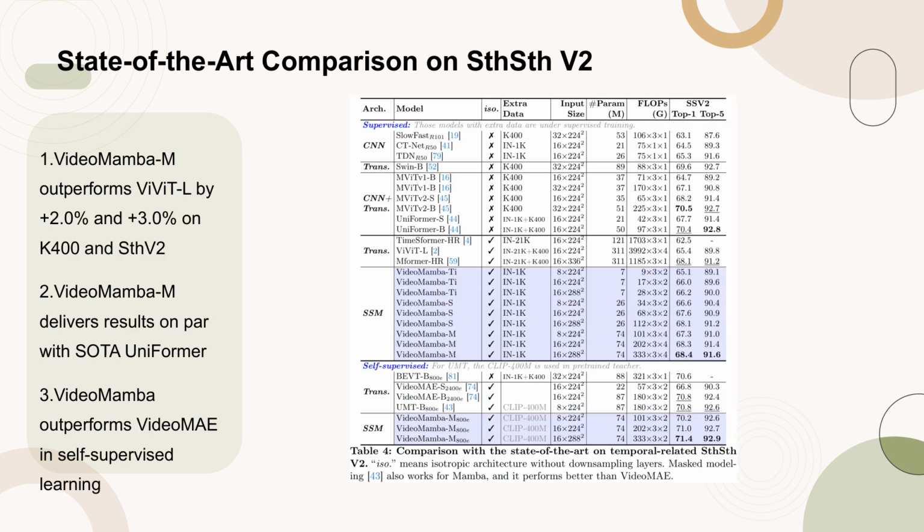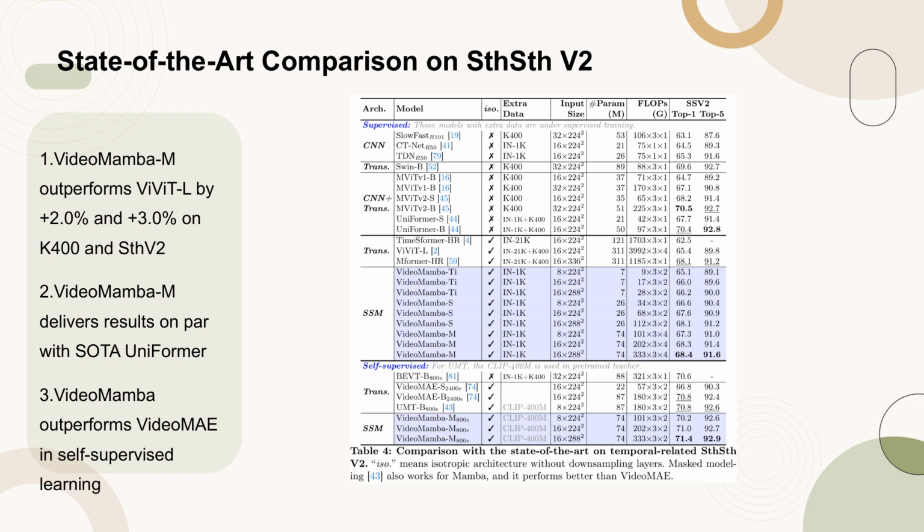Table 4 presents a comparison of VideoMamba with state-of-the-art methods on the temporal-related Something-Something v2 dataset. The table highlights that VideoMamba achieves significant improvements over ViViT-L, outperforming it by plus 2.0% and plus 3.0% on the Kinetics 400, K400, and Something-Something v2 datasets, respectively. This performance is achieved with reduced computational demands and less pre-training data.